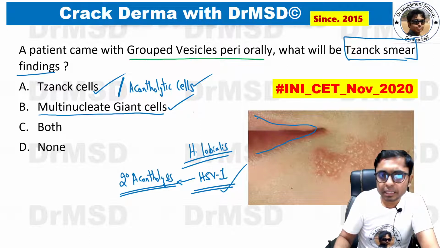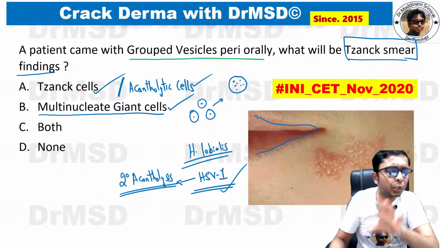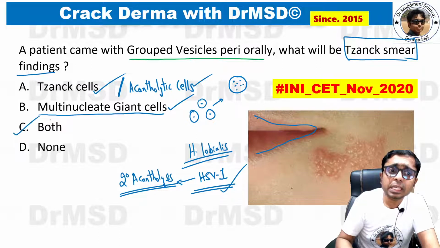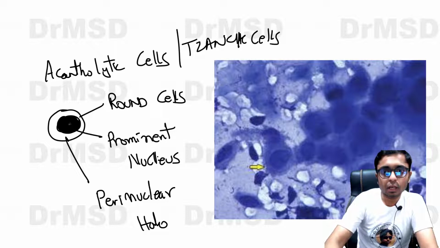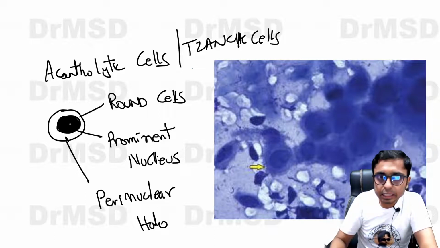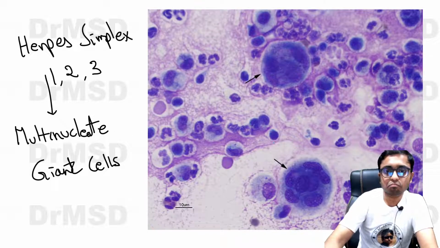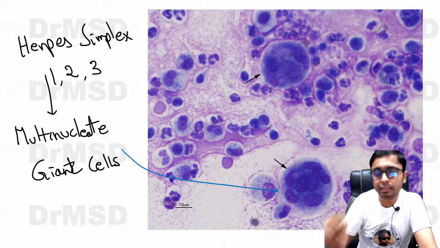Each keratinocyte has its own nucleus, but when they combine with each other, we get a cell with multiple nuclei, and these are called multinucleated giant cells. Both of these are seen in herpes infections. So here you can see these are the Tzanck cells, and I hope you are able to see these are the multinucleated giant cells.